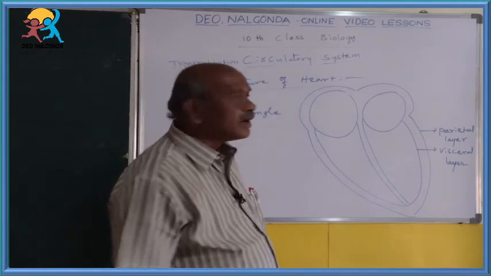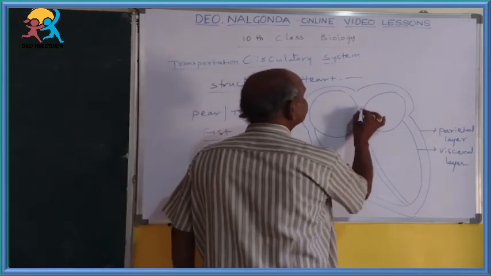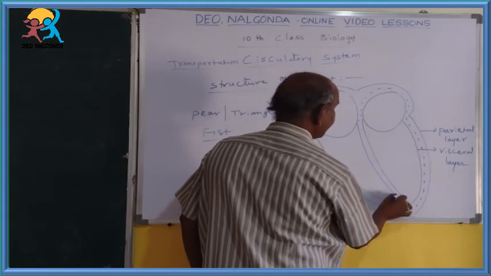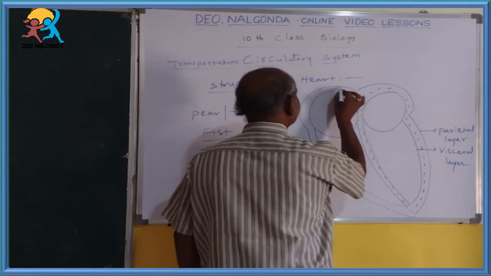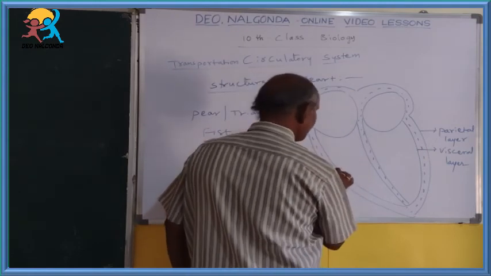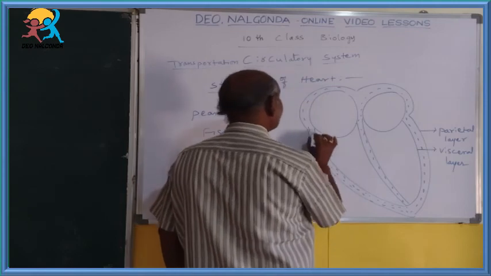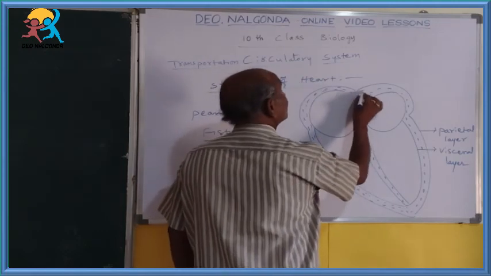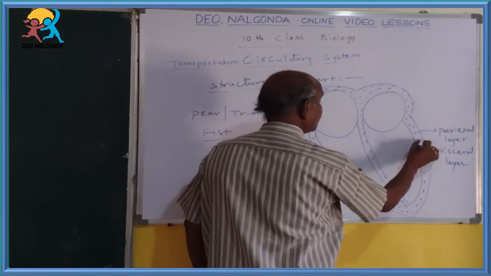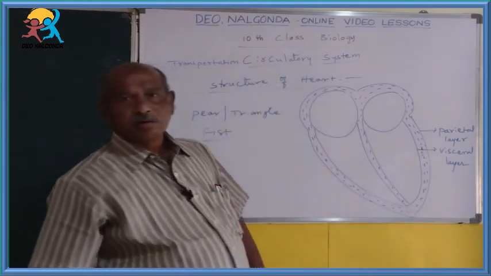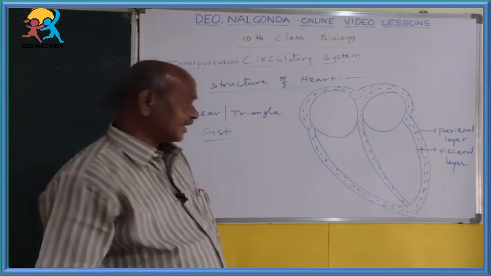That space is completely filled by a liquid. This liquid is called the pericardial fluid.